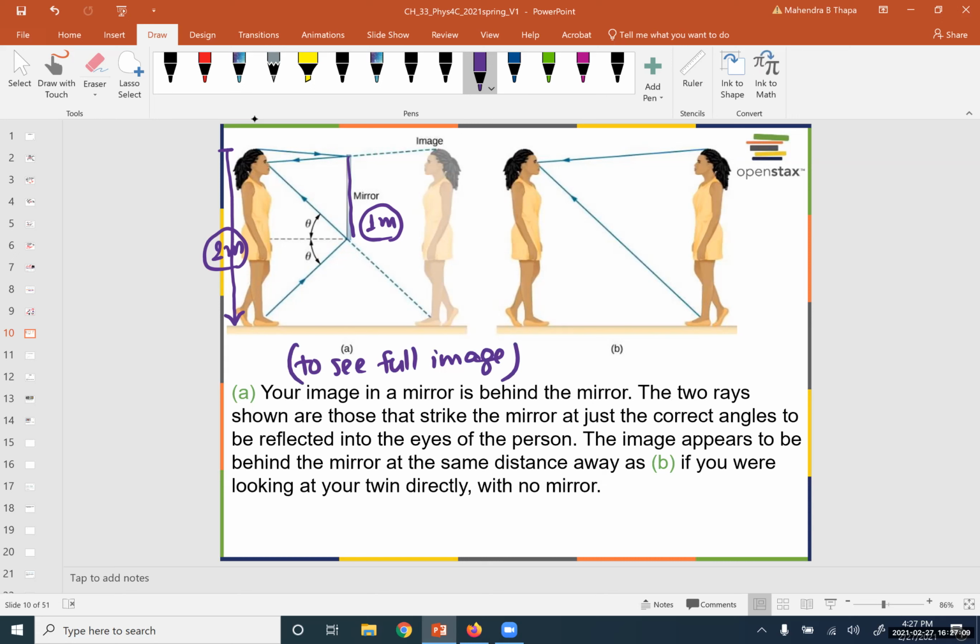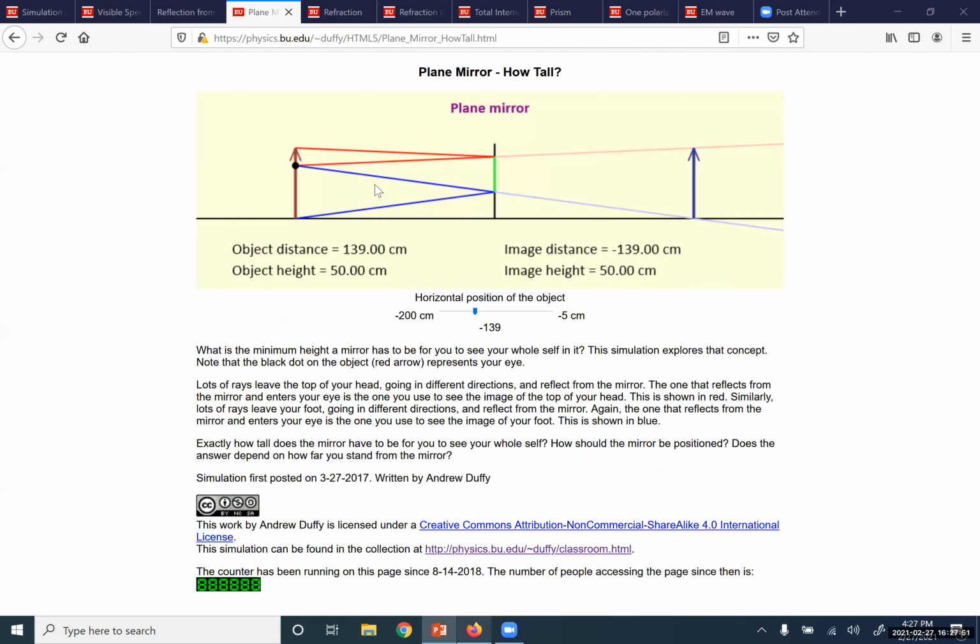I'm going to show you one demo, a simulation. In this simulation, you will see that the object height is 50 centimeters. Then the image size is also 50 centimeters.